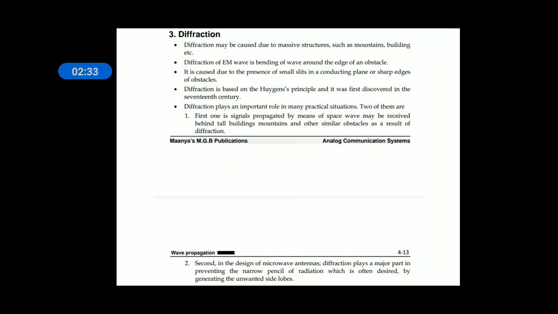Scattering of EM waves will occur when one wave is transmitted from a source. When it hits any body, that body absorbs some portion of the EM wave but also radiates in other direction as if it was a source.